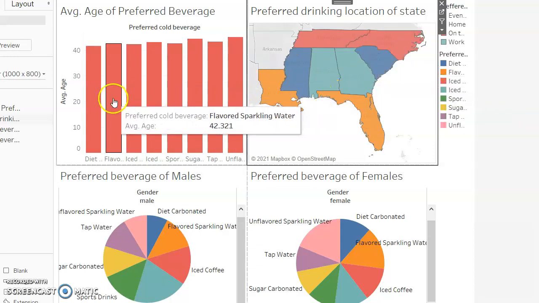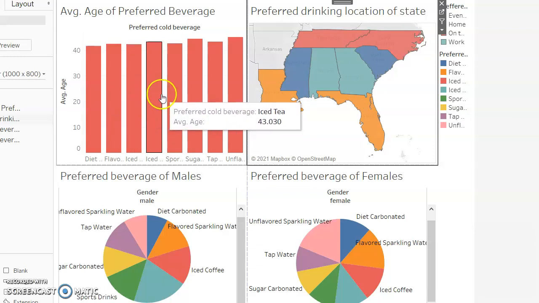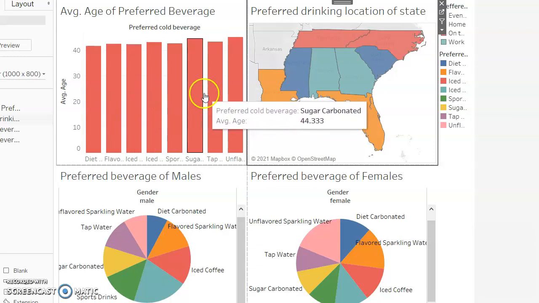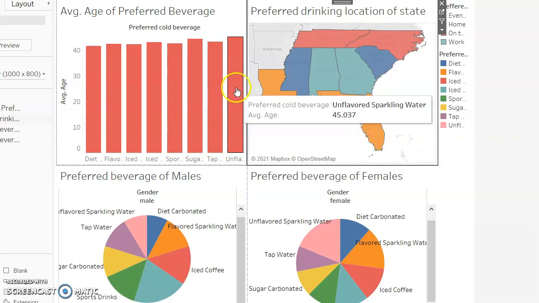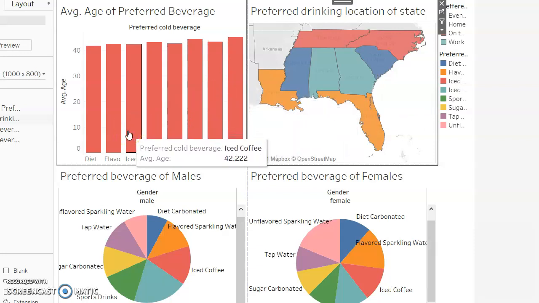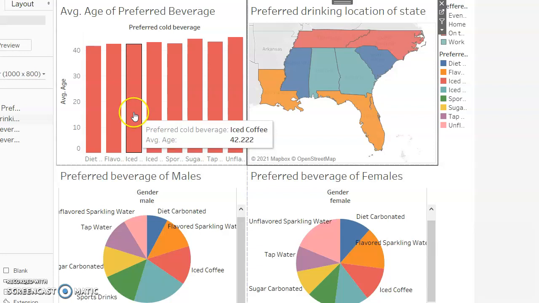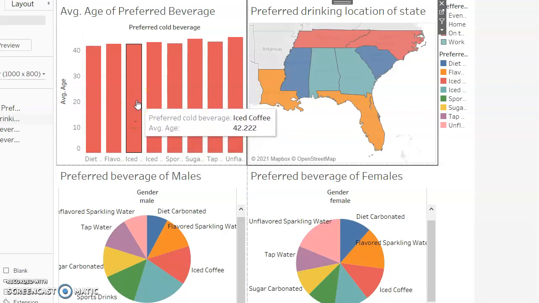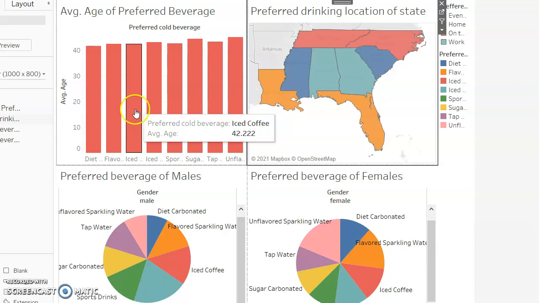For this, you could obviously use this to find out what age you want to market to when it comes to your different categories of drinks you offer. So, like, if you're looking at iced coffee, you're not going to be marketing iced coffee to children. You're going to be marketing it to a middle-aged adult, with more mature ads and stuff like that.